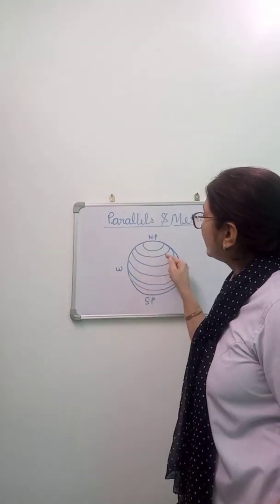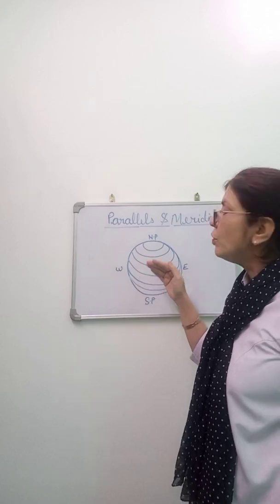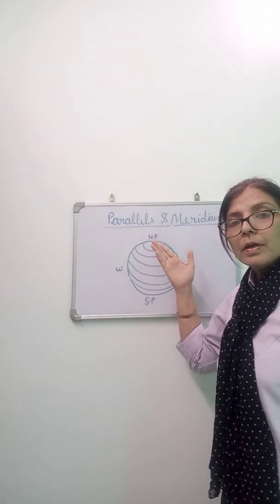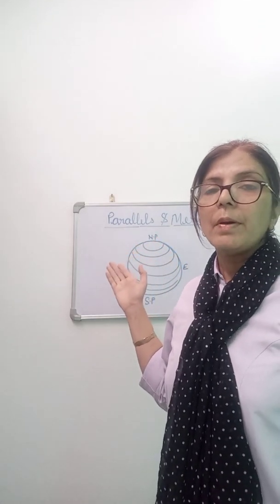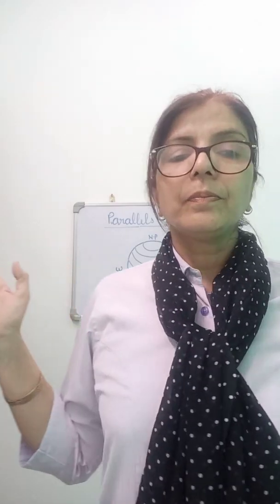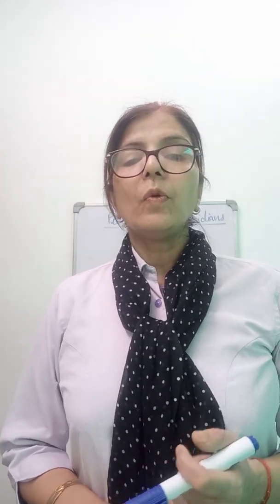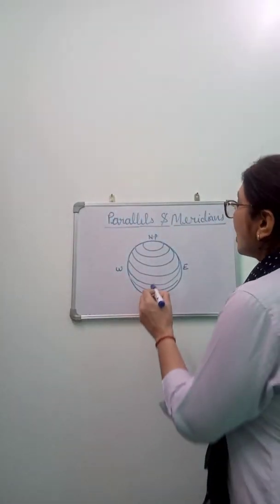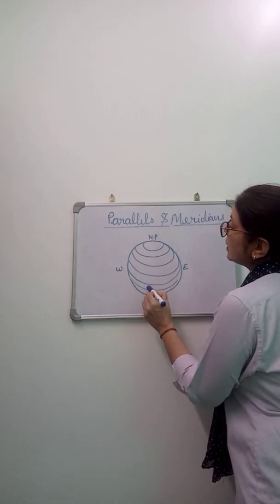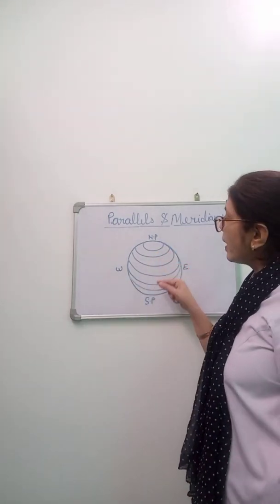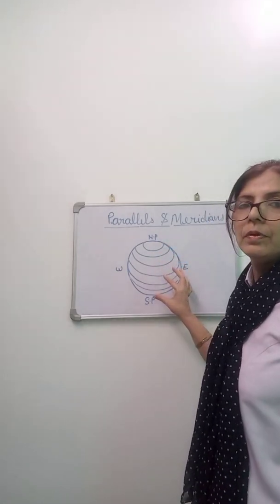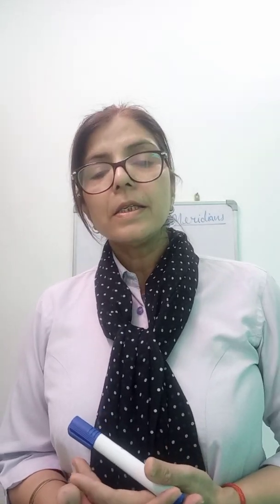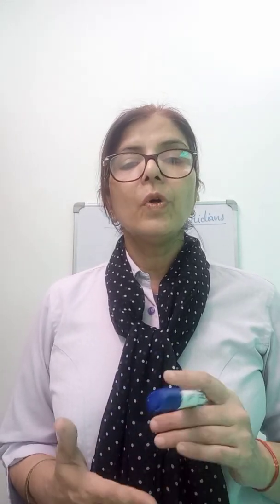The length of the circles will decrease as we move away from the equator, as we move towards the pole. Clear? And third point, all parallels are located at an equal distance. The distance between them will be the same. Clear? So students, what do you mean by parallels, I already discussed with you. Important features you have learned.